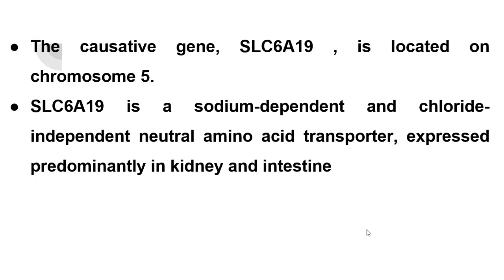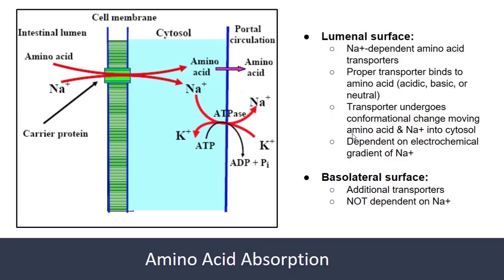The causative gene SLC6A19 is located on chromosome 5. It is a sodium dependent and chloride independent neutral amino acid transporter. It is expressed predominantly in kidney and intestine. This is the structural representation where the amino acid is transferred from the intestinal lumen to the cellular cytosol, where the lumen surface has a sodium dependent amino acid transporter.